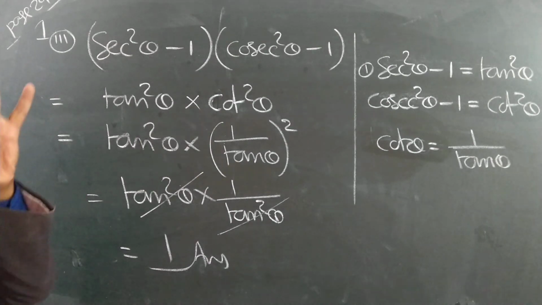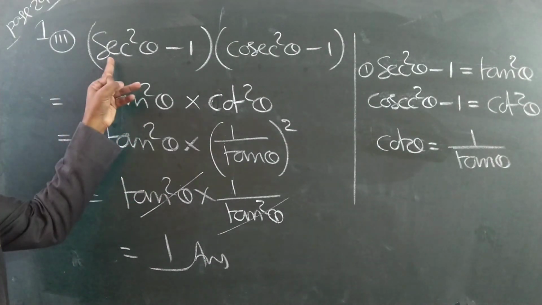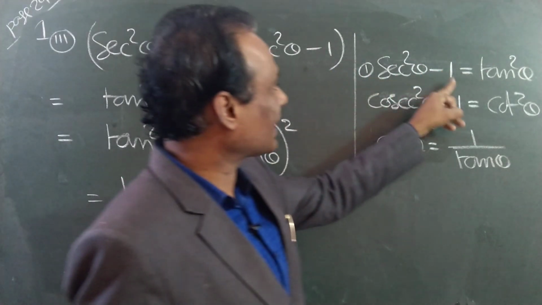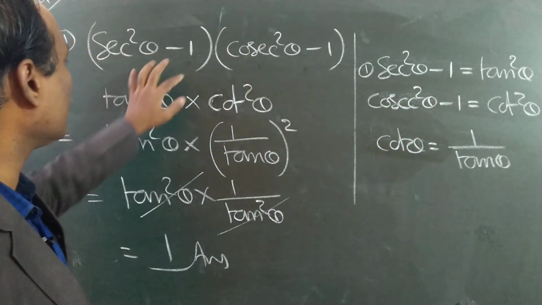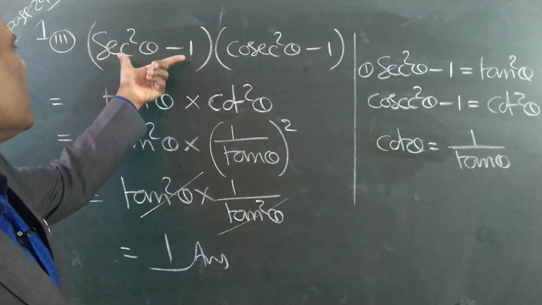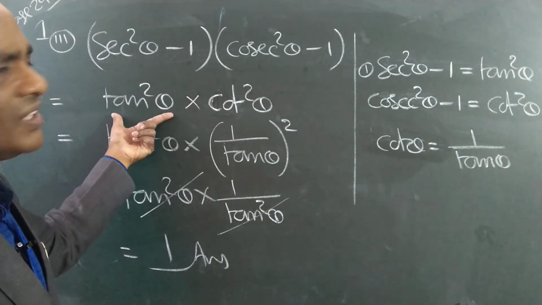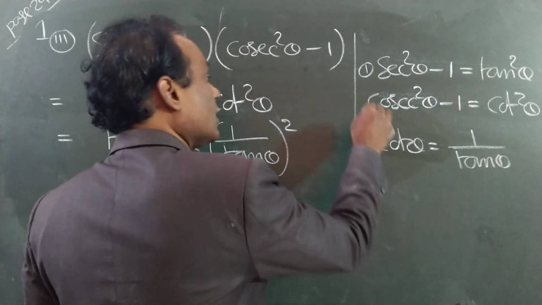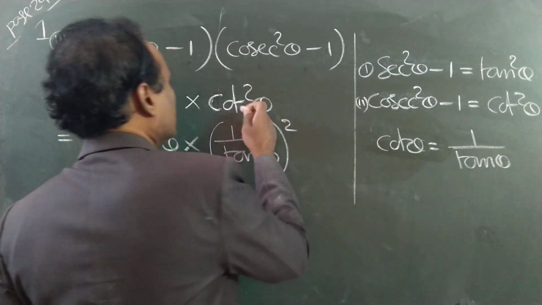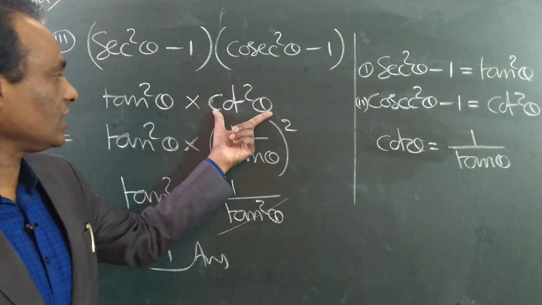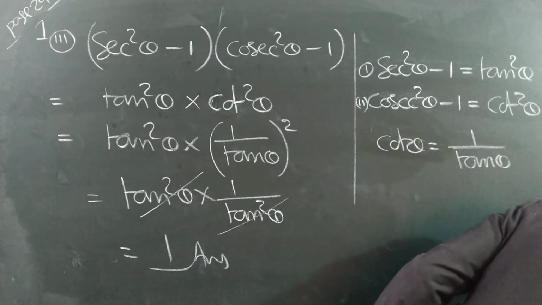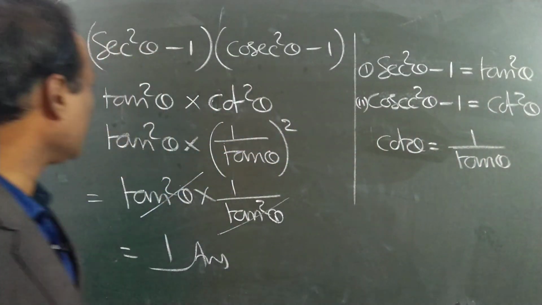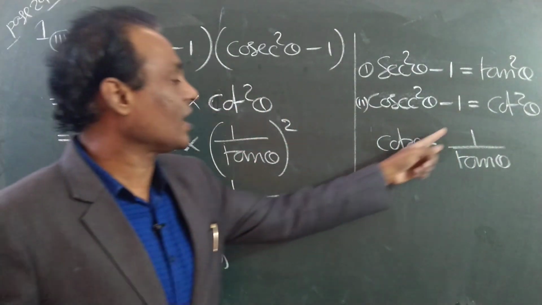I applied 3 formulas here. One is secant square minus 1 directly equal to tan square. I wrote it. Why? Because of simplification. This becomes simple. Cosecant square minus 1 is equal to cot square, I gave this formula and I applied it here. Next step is cot is equal to 1 by tan.